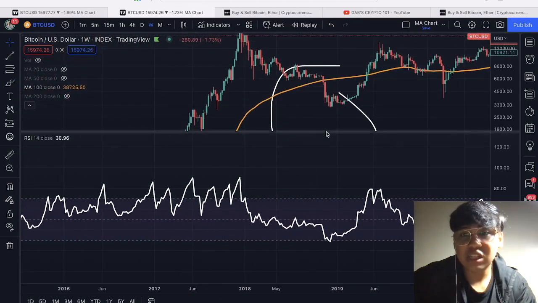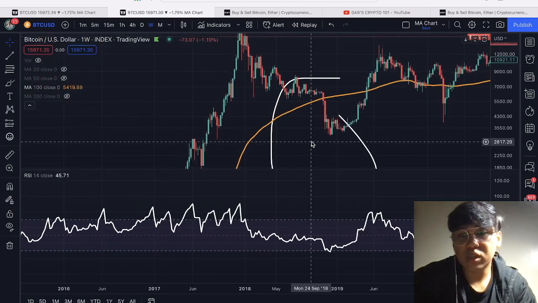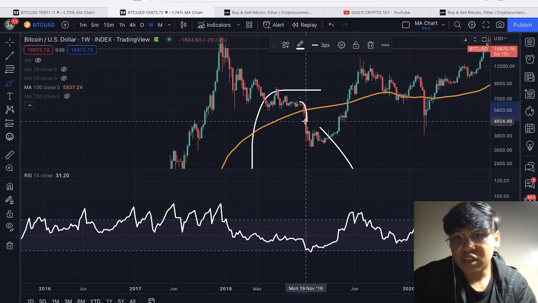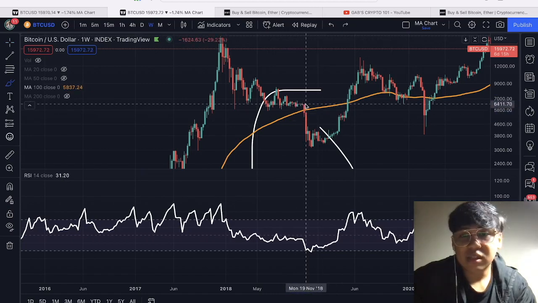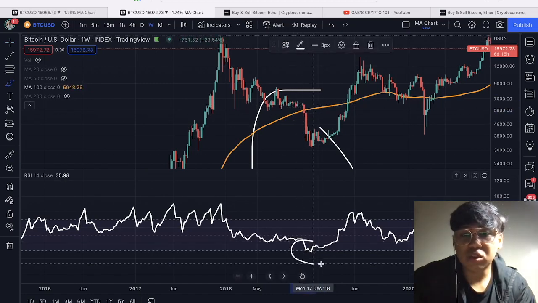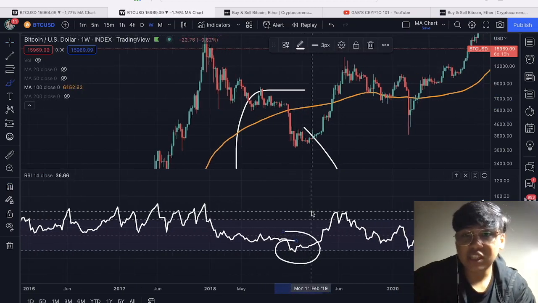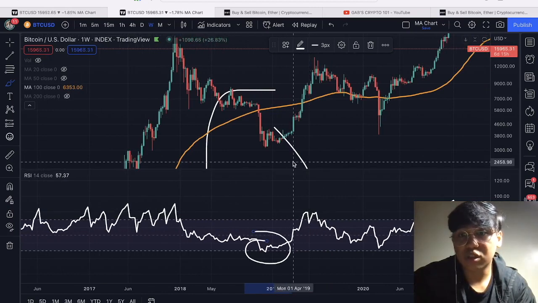And as you can see, noong 2019 naman, similar thing with what happened in 2015, nag-break tayo below the 100 MA dito sa ating weekly time frame. And as you can see, we quickly went below the 30 RSI dito sa ating weekly time frame, and that became oversold, indicating na another buying opportunity for the long term.